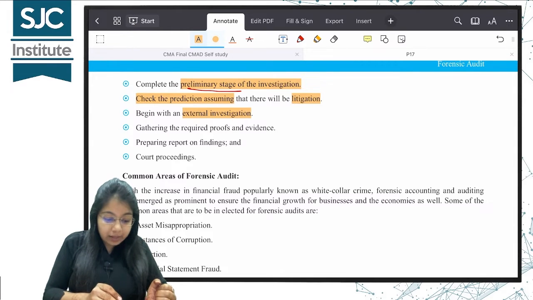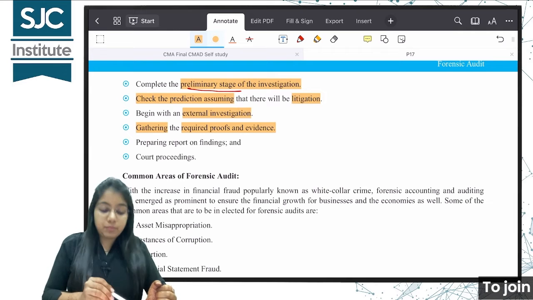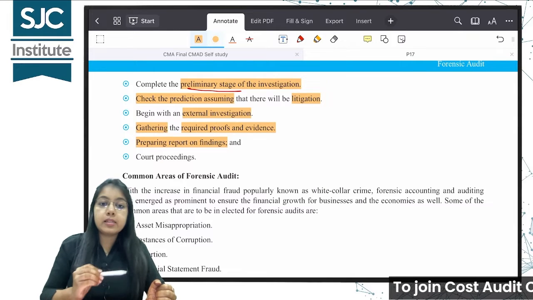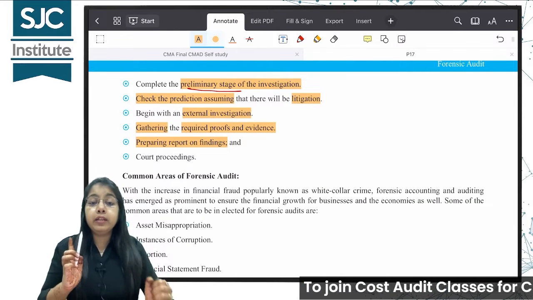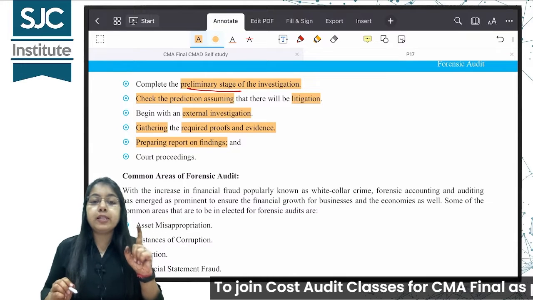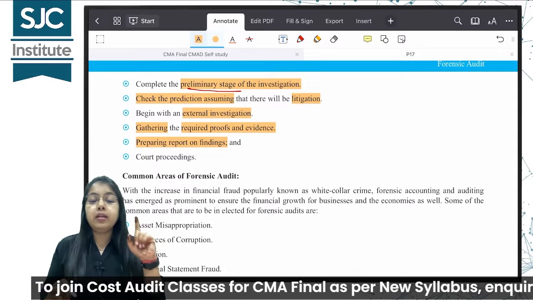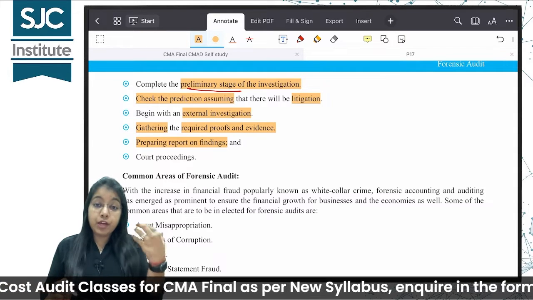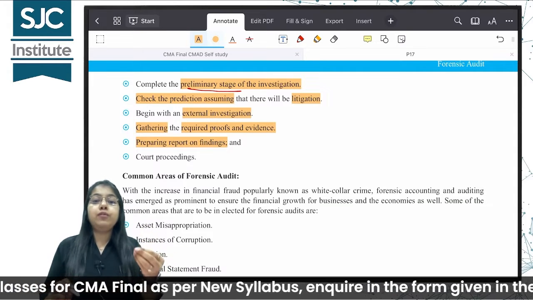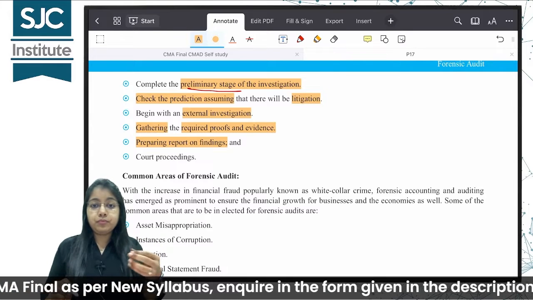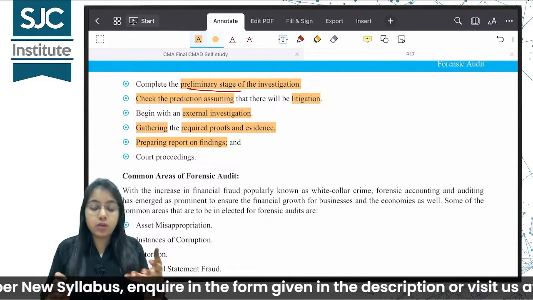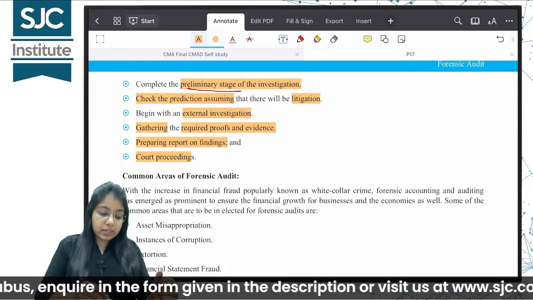Then we will gather the required proofs and evidence, prepare a report on our findings, and finally, in the beginning of the lecture, I told you forensic audit, what is a highlighting feature? That there may be a litigation, and there generally is a litigation, and we will be called for explanation on the evidences. All right. So court proceedings is the last step.